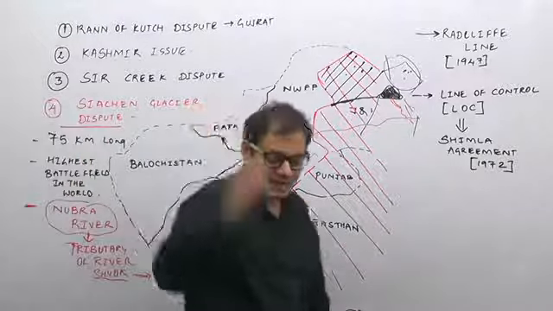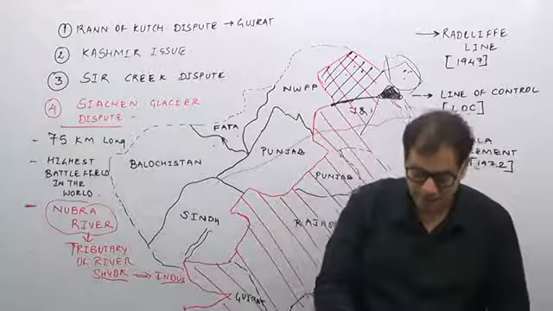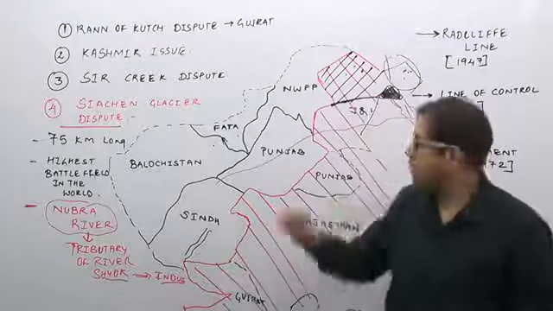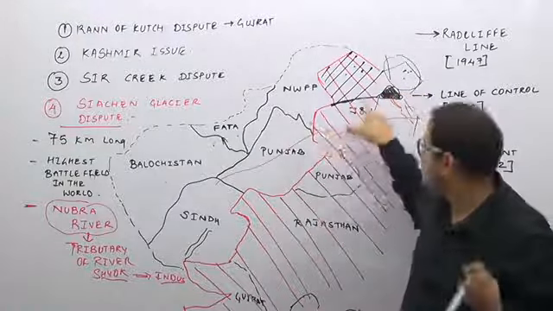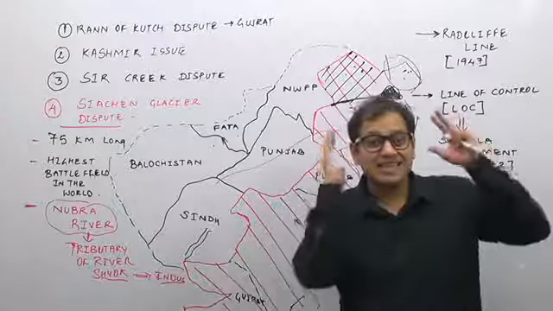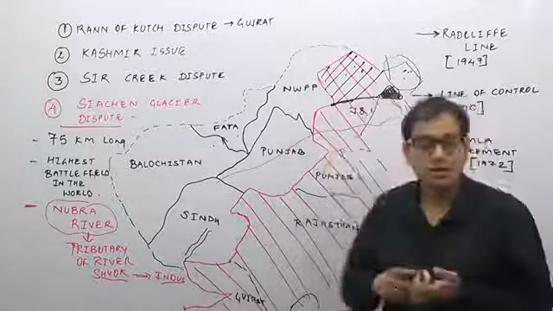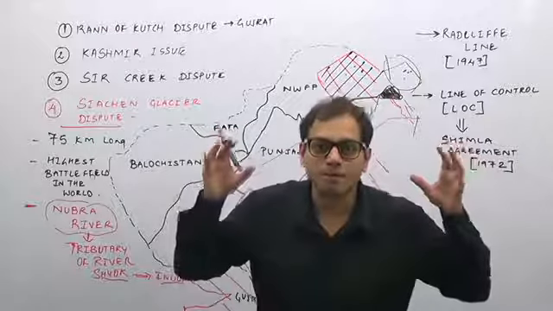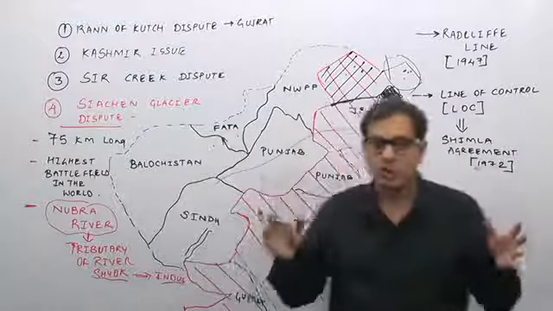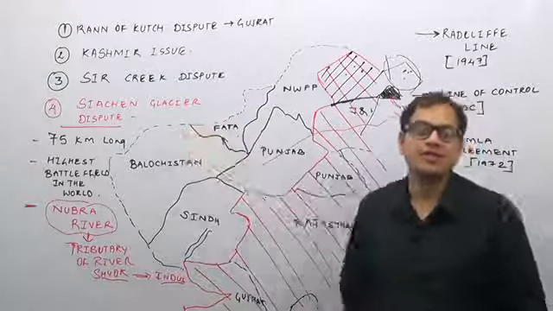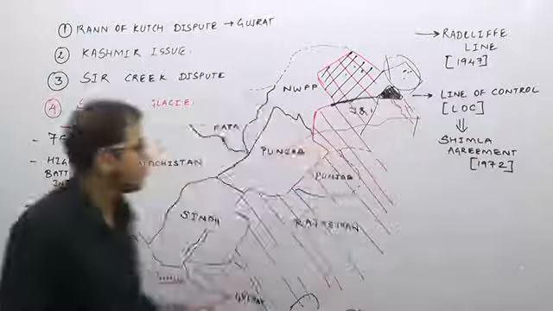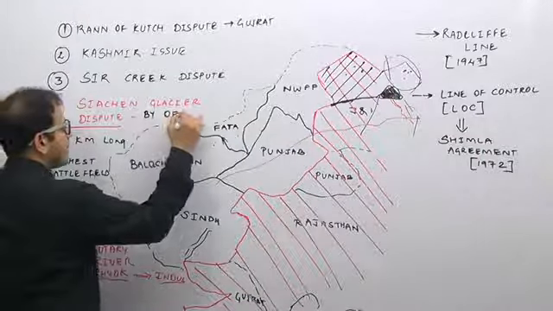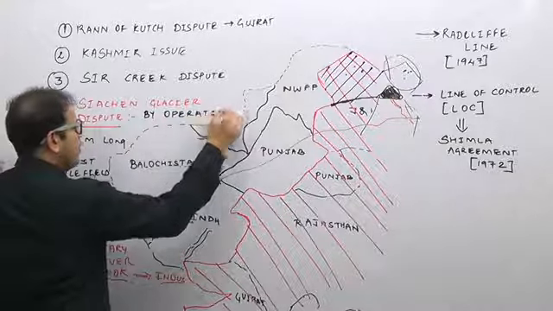Now do one thing. India occupied the Siachen glacier in response to Pakistan's establishment of an observation post in these high mountains. So when Pakistan established a military post in the high mountains, how did India react? India reacted by launching Operation Meghdut. This Operation Meghdut resulted in India's occupation of the Siachen glacier region. The Indian troops went and occupied the Siachen glacier region by Operation Meghdut.